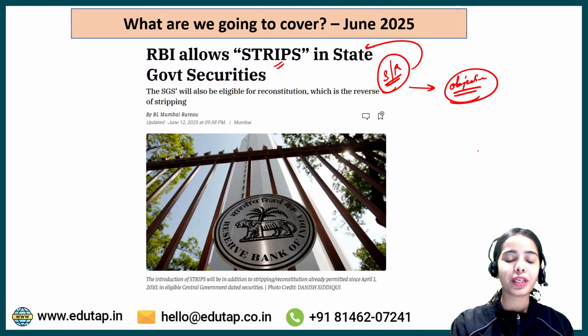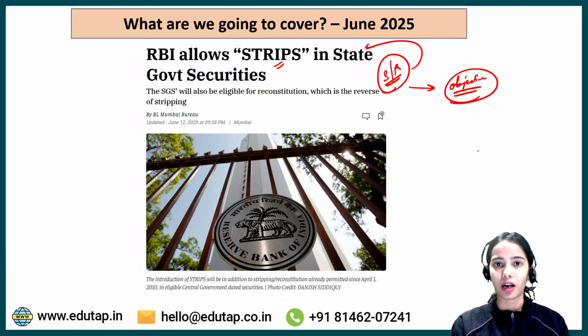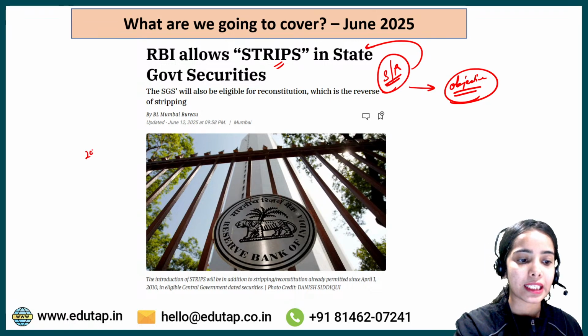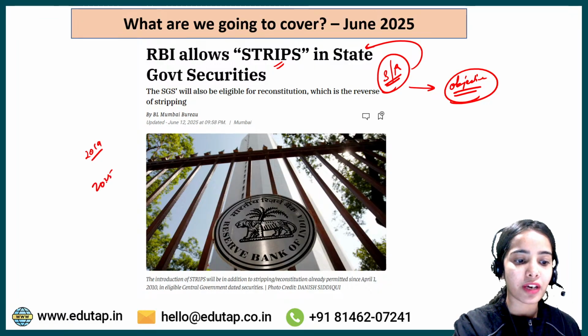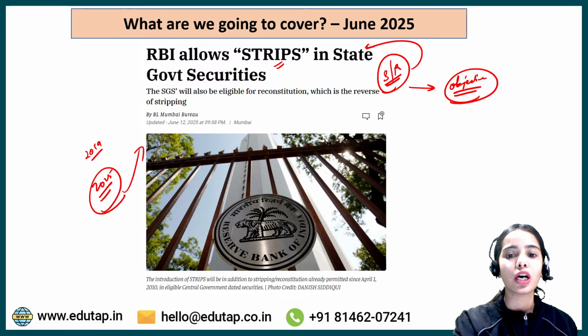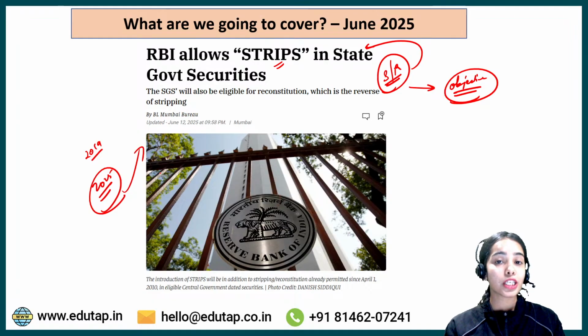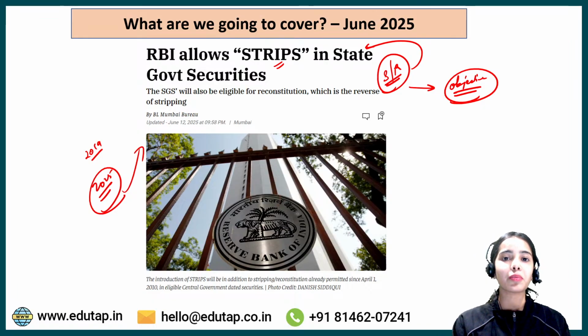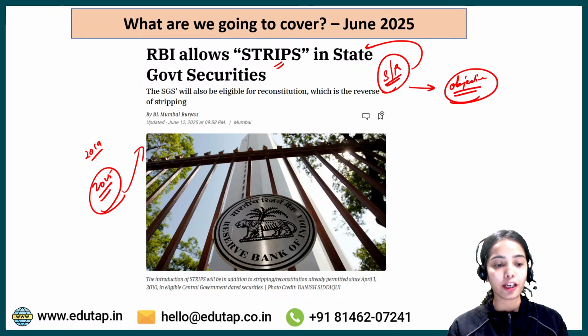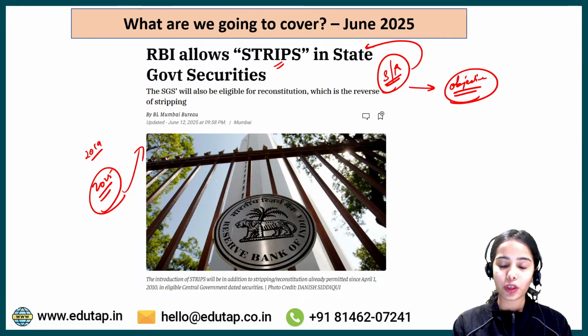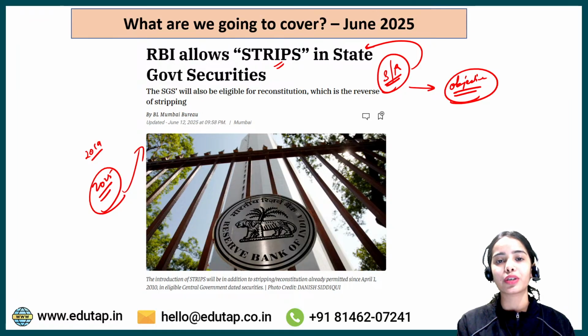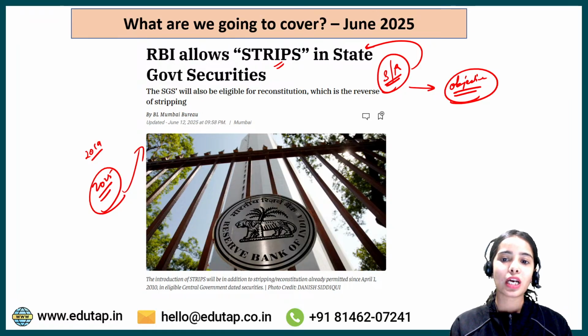Okay, and let me tell you that this has been under the radar of the Reserve Bank of India since 2019, and at last in 2025 the decision has been taken to allow the STRIPS in the state government security. So you can understand that this is a very big step that the RBI has taken. So which state government securities are we talking about, and all the eligibility criteria and such we are going to discuss in today's session. And this news article is very important from the examination point of view.